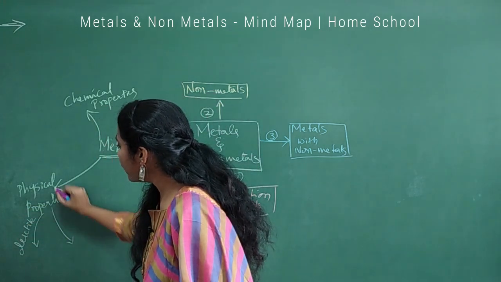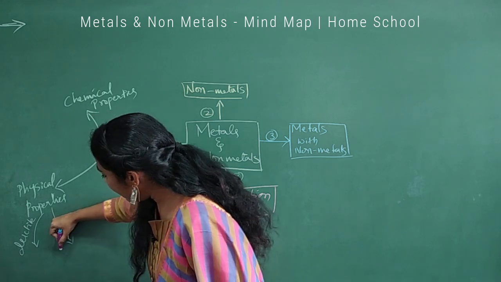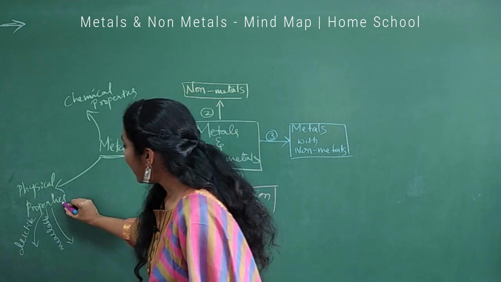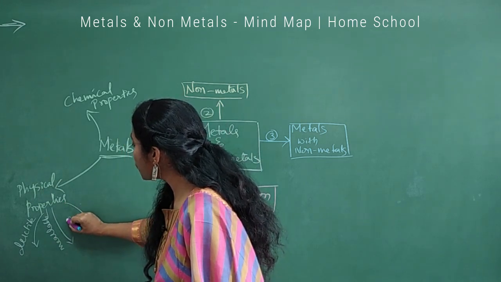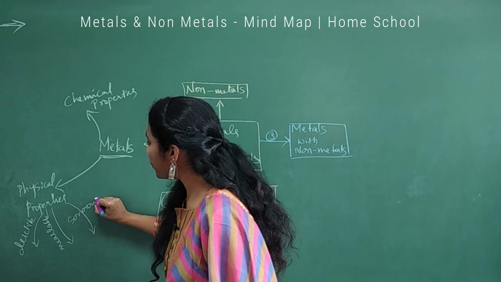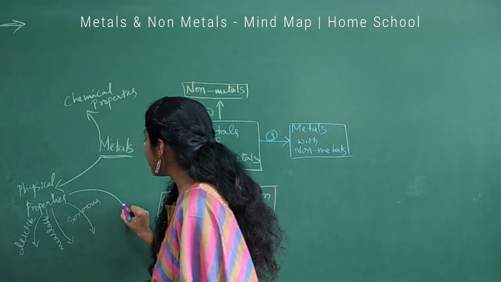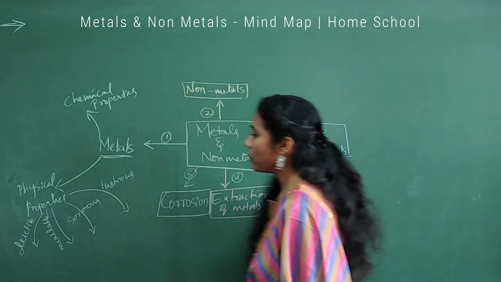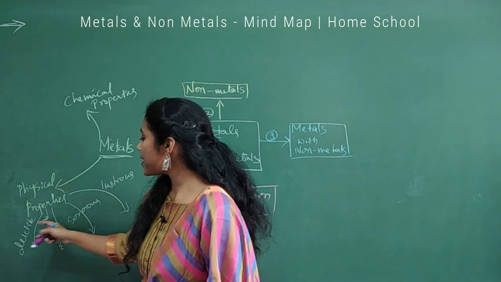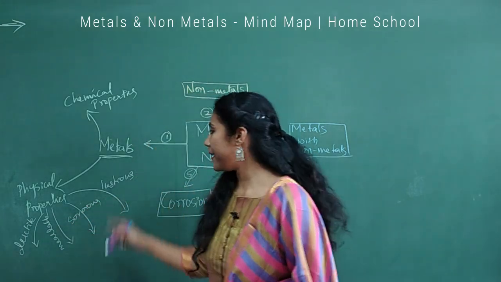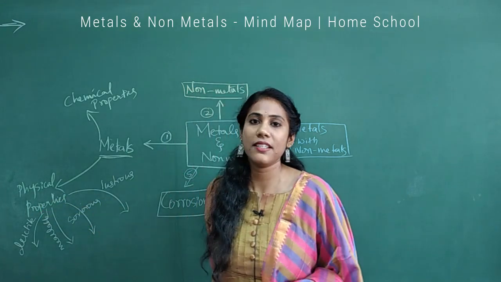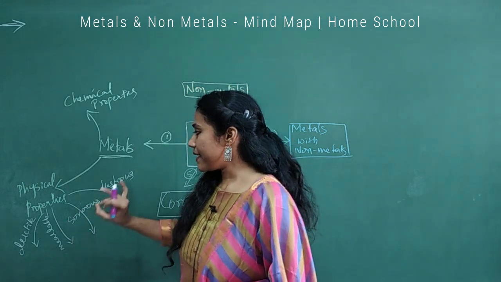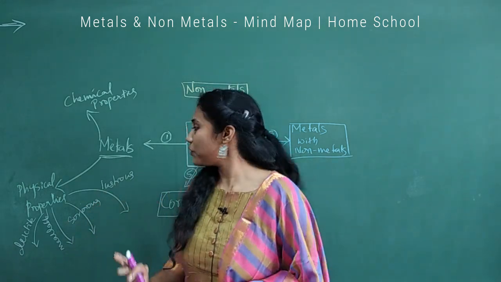And metals are malleable, right? And metals are sonorous, that means they produce sound. And metals are lustrous, metals are also lustrous. So these are the major physical properties you have to discuss. Which metal is lustrous? Almost all the metals are lustrous, but there are certain exceptions. All of them you have to concentrate on.